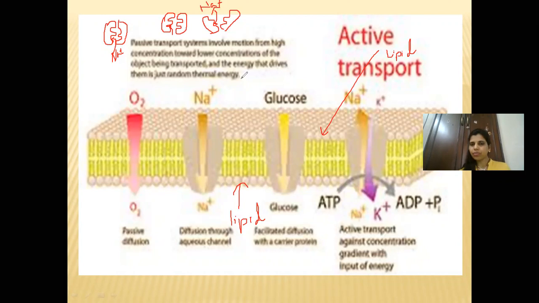Similarly here, we'll assume that this is a cell membrane and this is the cytoplasm. So this is the place inside the cell. This is the cytoplasm. And this particular region is outside the cell.